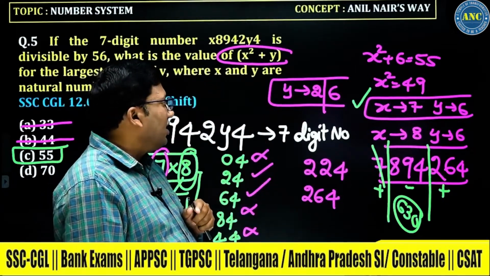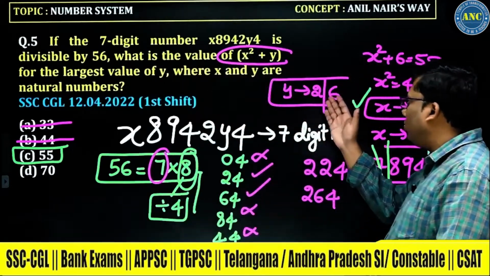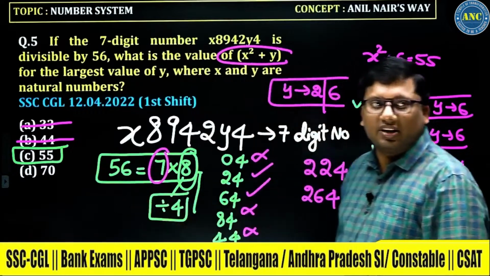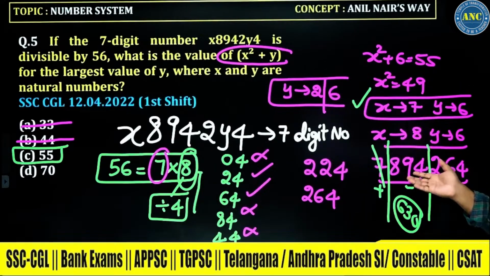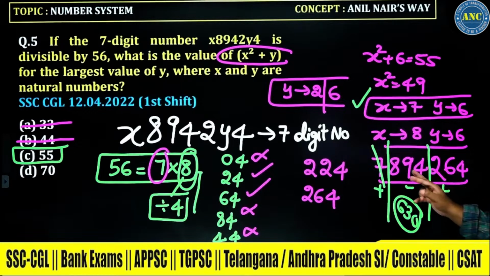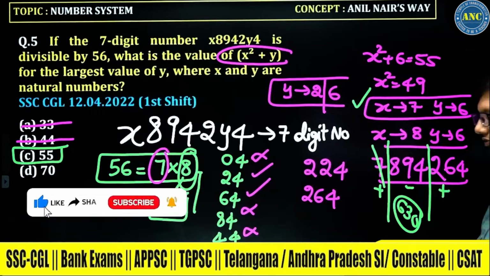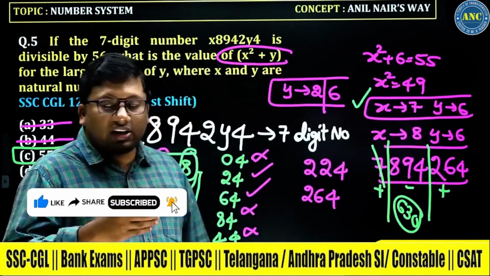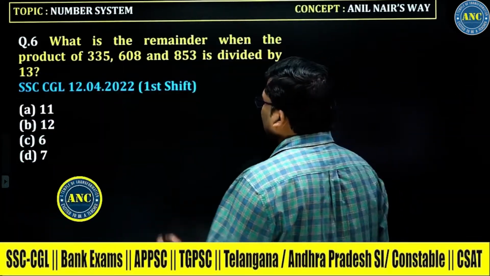Why did I get 2 options? 2 or 6: x square is a perfect square, and a perfect square plus 2 or 6. Which of the given values fit? 55 and 70. I took 2 cases, substituted a case, and checked whether the number is divisible by 7. Plus, minus, plus: 7 is anyway divisible, so 894 minus 264 is 630. 630 is divisible by 7. So that is the answer for the first one.